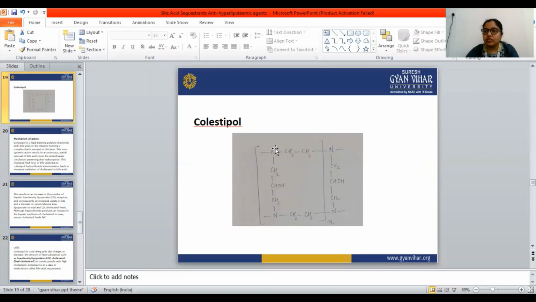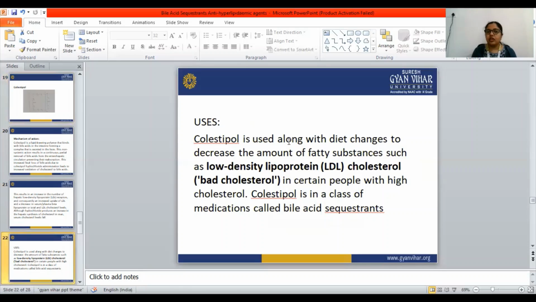Okay, and for the uses, this is used in the condition of hypercholesterolemia and hyperlipoproteinemia, and it reduces the cholesterol level. Look at the uses of this colestipol. It is used along with diet changes to decrease the amount of fatty substances, such as low density lipoprotein, that is LDL cholesterol, in certain people with high cholesterol.